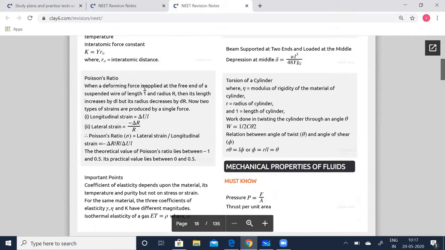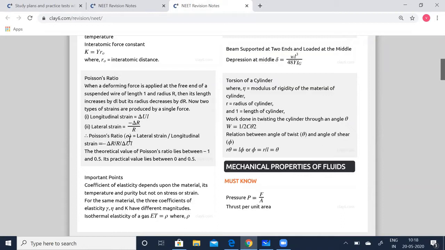When a deforming force is applied at the free end of a suspended wire of length l and radius r, then its length increases by dl, but its radius decreases by dr. Now two types of strains are going to be produced. So note this, a single force is going to produce two types of strain. One is the longitudinal strain and the other is the lateral strain. The longitudinal strain is delta l by l. Lateral strain is minus delta r by r.